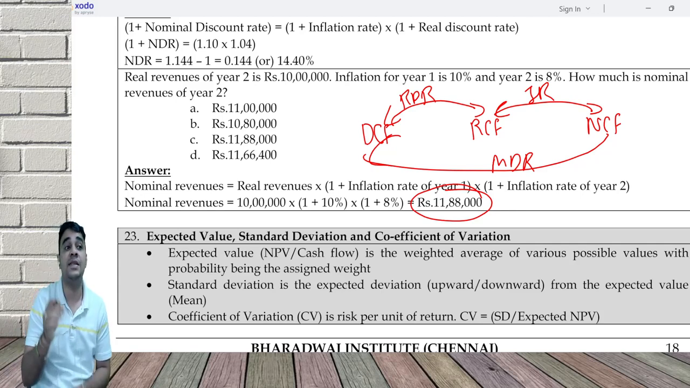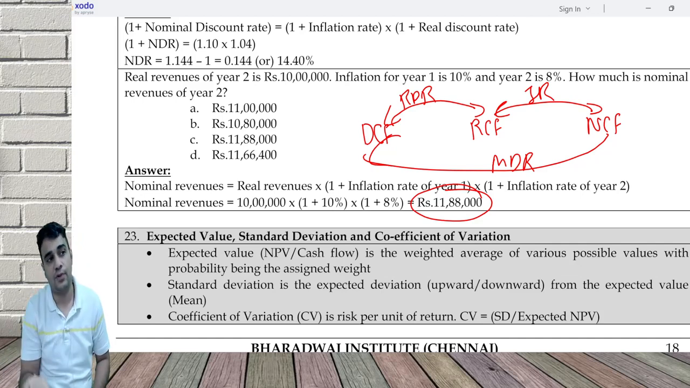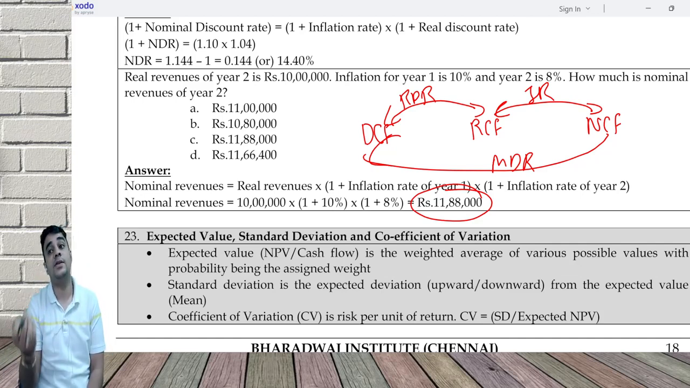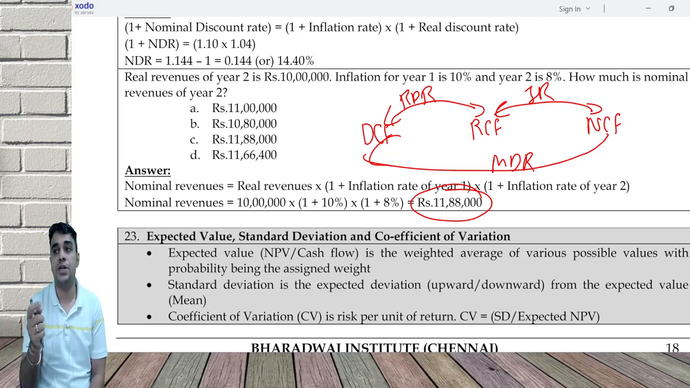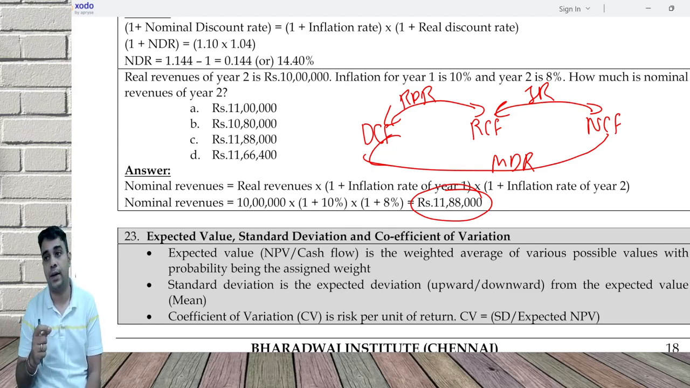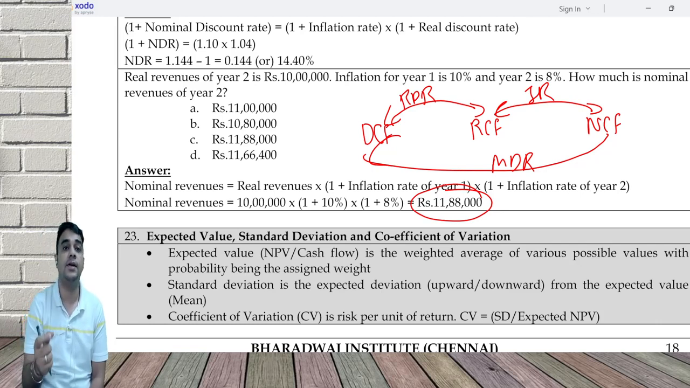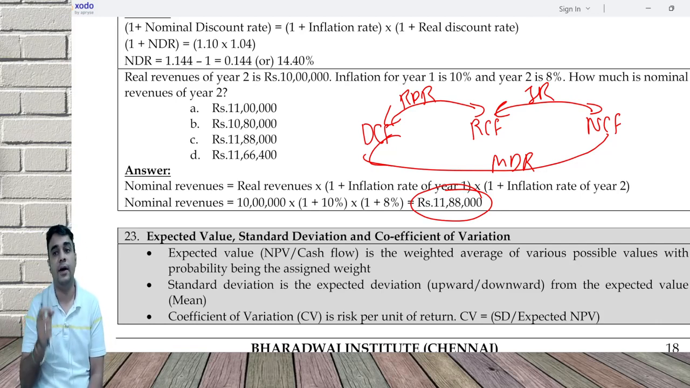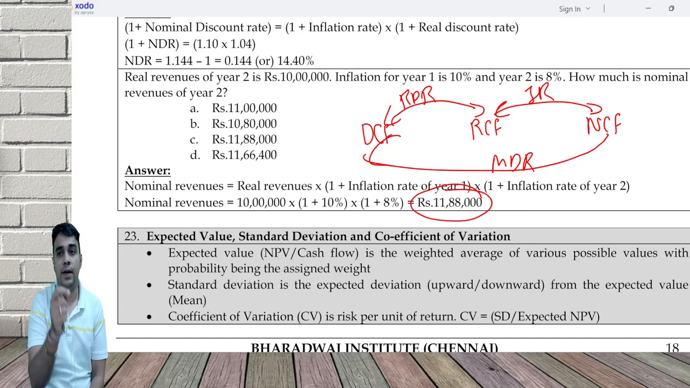Converting the discount rate is easy. Converting the cash flow is difficult. But discount rate conversion can be done only when you have one inflation rate. A few questions will say first year this inflation, second year this inflation, third year this inflation, fourth year. In that case, you cannot convert the discount rate. You will have to only convert the cash flow. Converting the discount rate is only possible if you give me one discount rate, one inflation rate, and then you tell me MDR. 1 plus MDR is equal to 1 plus RDR into 1 plus inflation rate. Like that you can do.